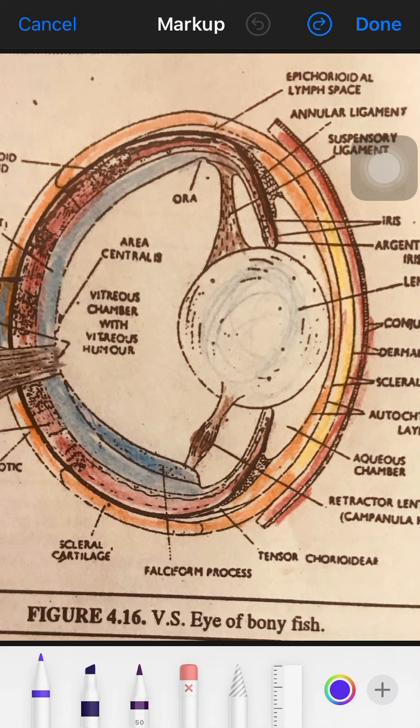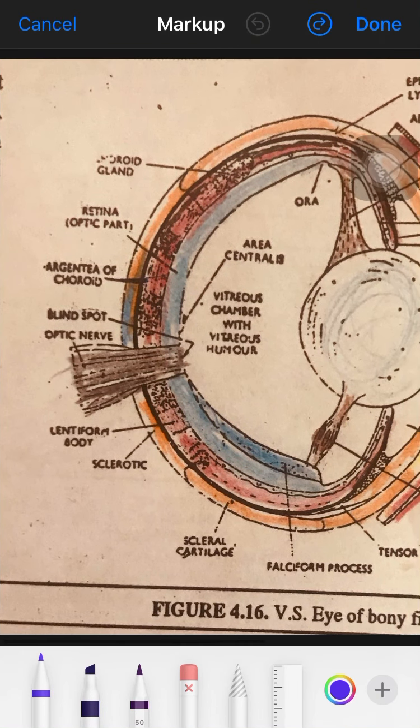The region which touches the sclerotic region is very soft connective tissue with abundant pigment, and it is called the choroid.